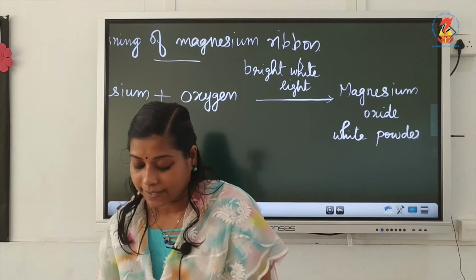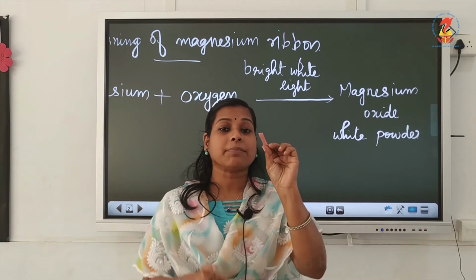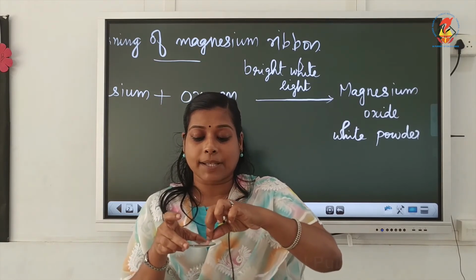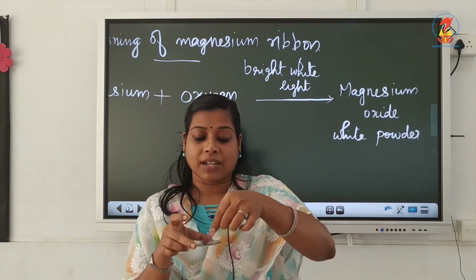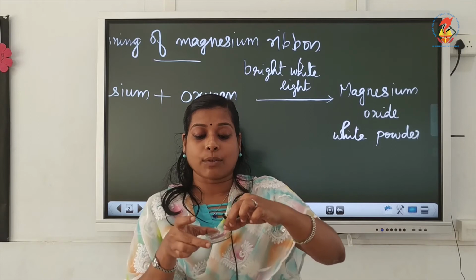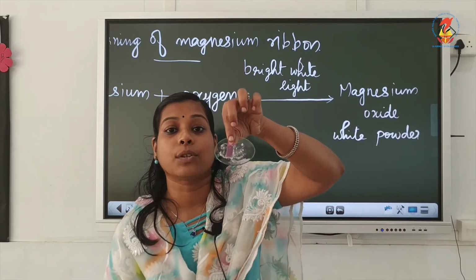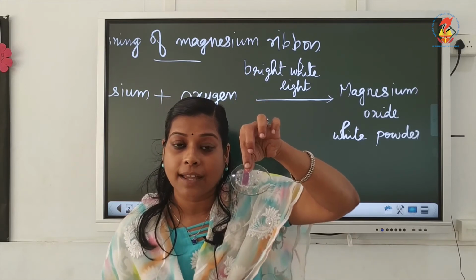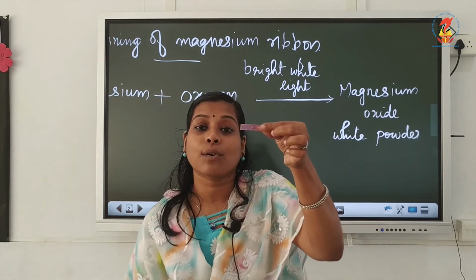You have seen red litmus paper; two litmus papers are there. I am dipping this red litmus paper into this solution. I have mixed magnesium oxide with water and dipped the red litmus paper into it. What is the color change? Do you observe any change in color? Yes, you can see the red color changes to blue.